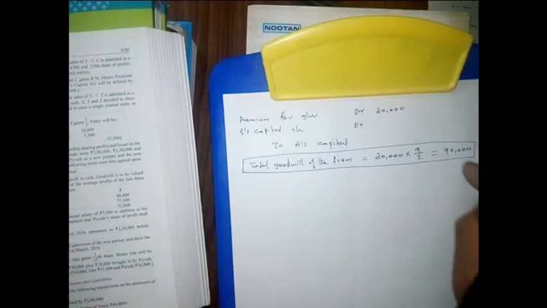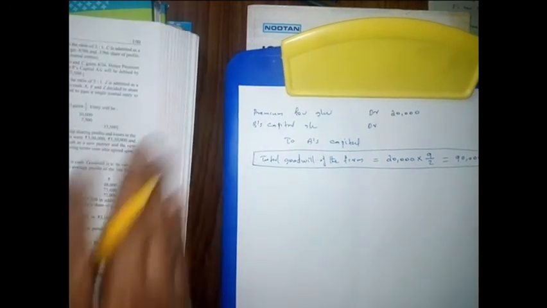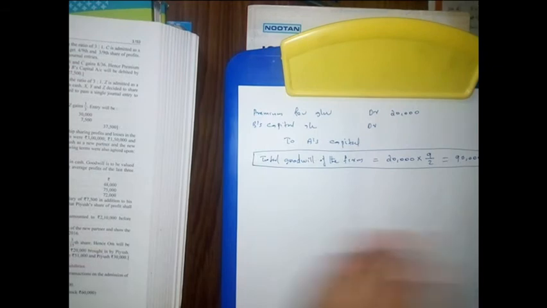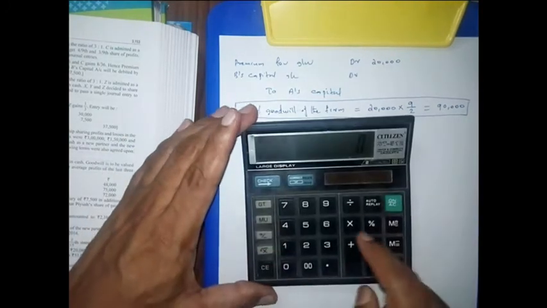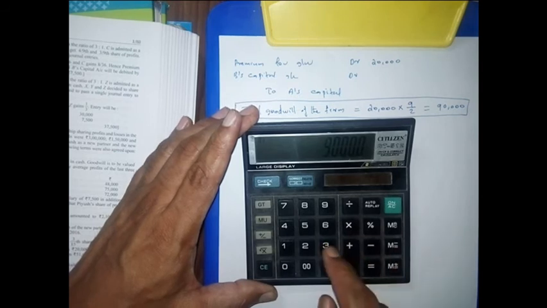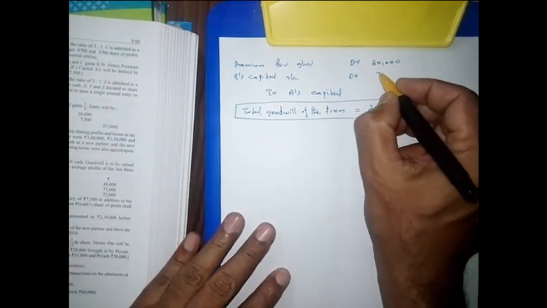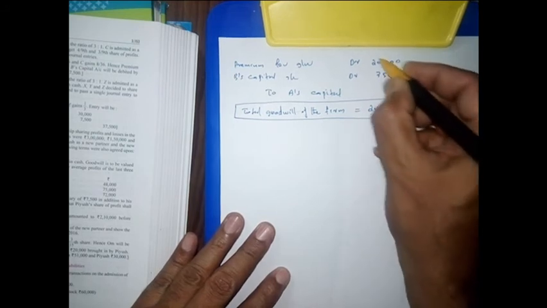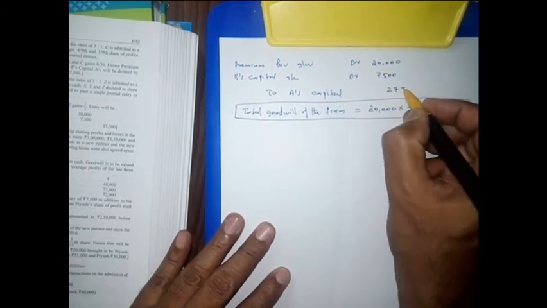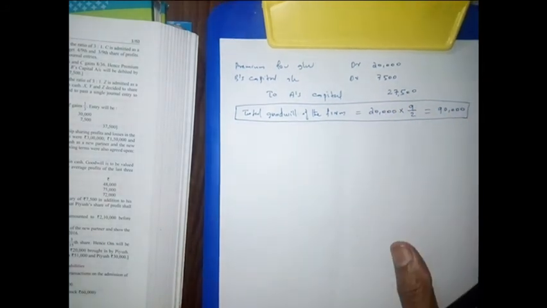So 90,000 into 3 divided by 36 is 7,500. So here 7,500 we have to debit. Then the total amount, 27,500, we have to credit to A's capital.